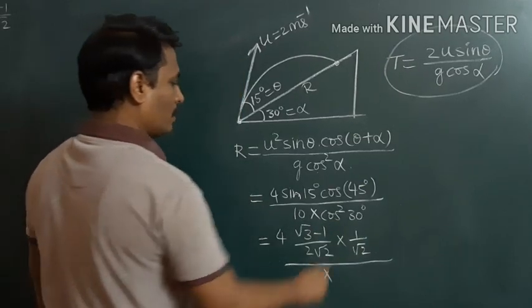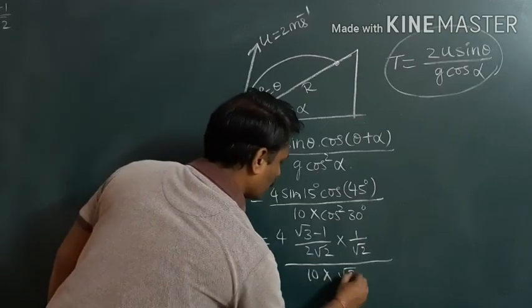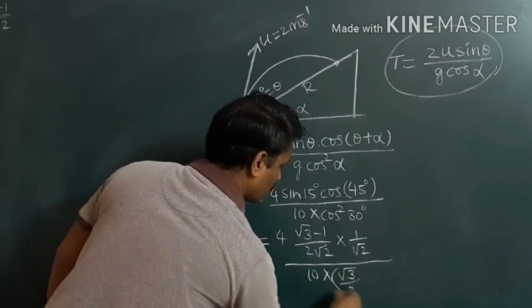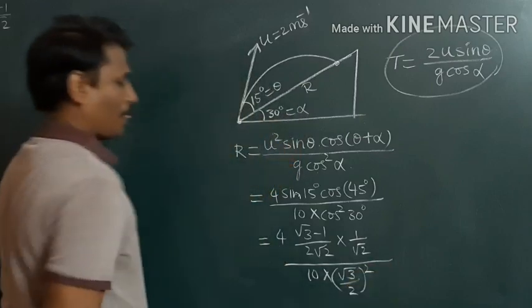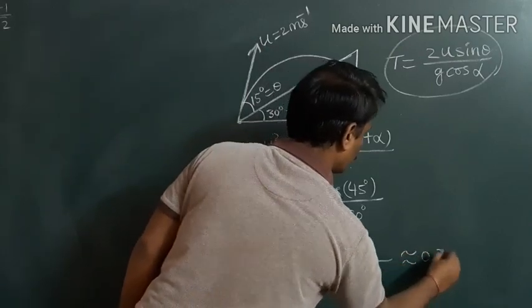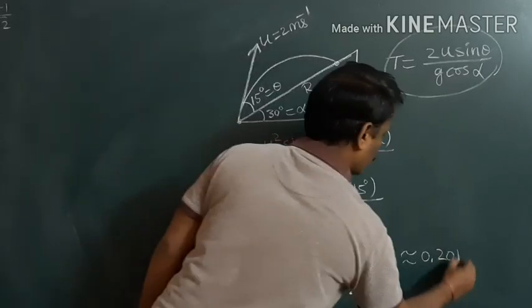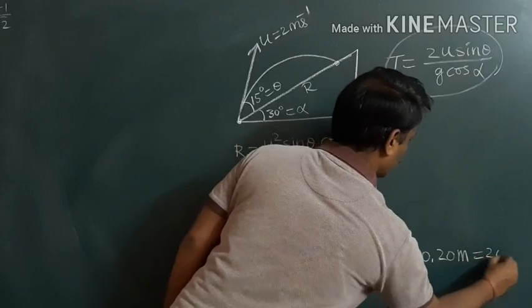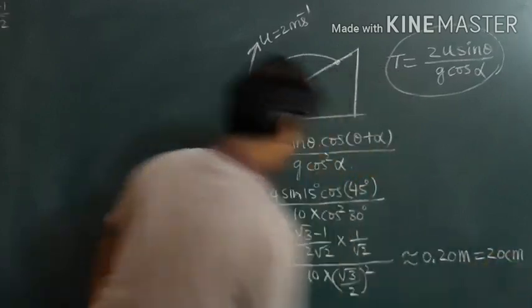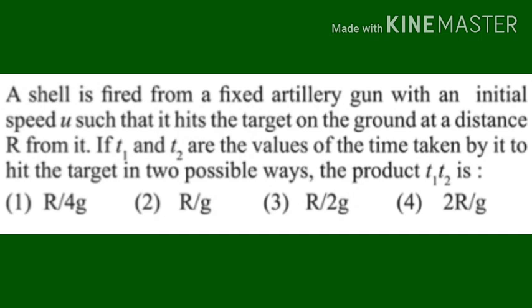Cos 30 is root 3 by 2, square. Now if we simplify, this will be approximately equal to 0.20 meter, or it is 20 centimeter. So 20 centimeter is the answer. Let us take the next question.